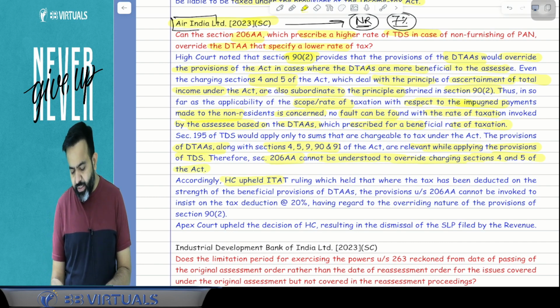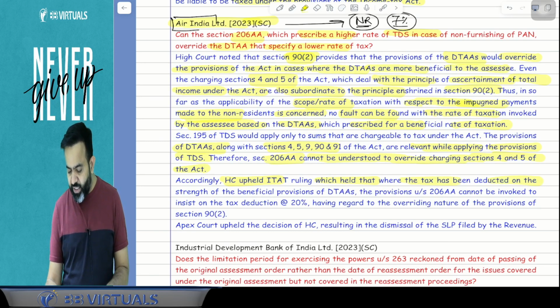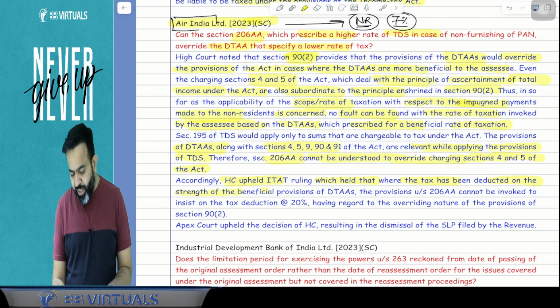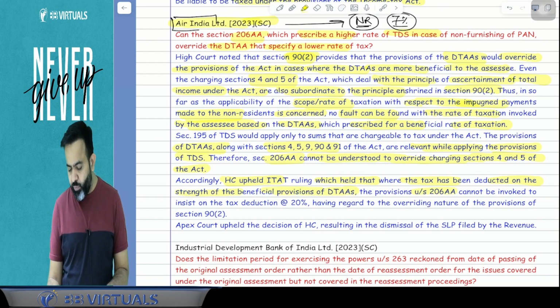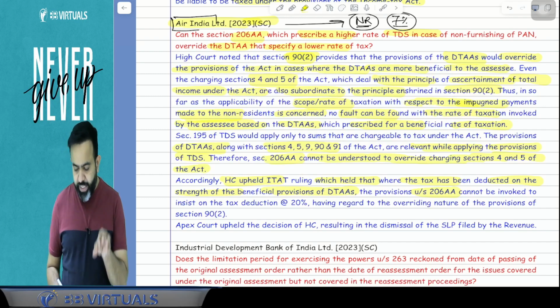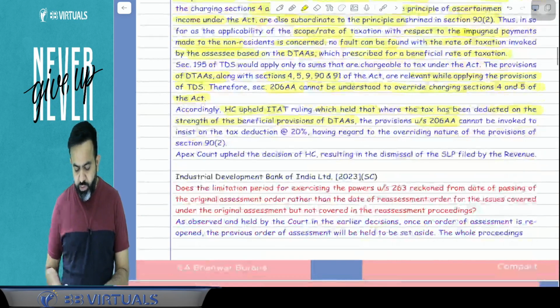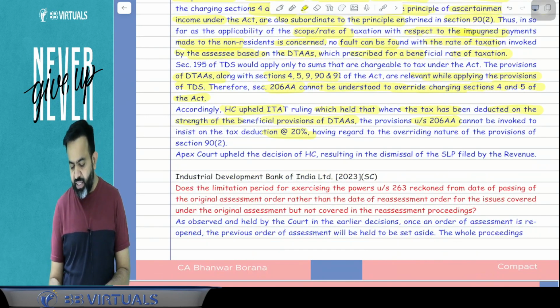Accordingly, the High Court upheld the ITAT ruling, which held that where the tax has been deducted on the strength of the beneficial provision of the DTAA, the provision of section 206AA cannot be invoked to insist on tax deduction at the rate of 20%, having regard to the overriding nature of section 90 subsection 2.